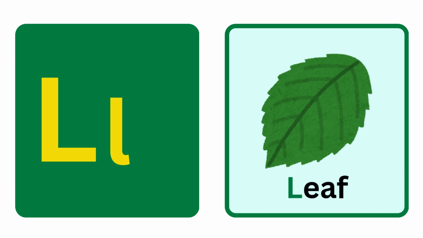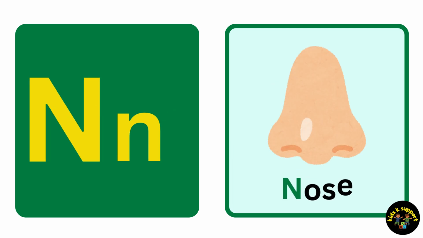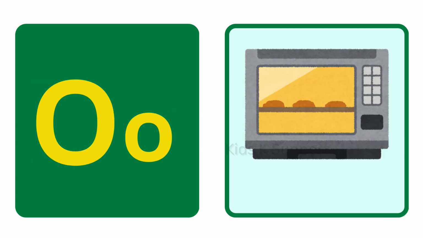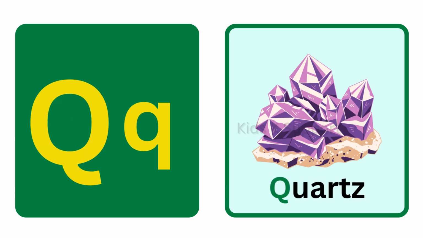L for leaf. M for mouse. N for nose. O for oven. P for pencil. Q for quartz.